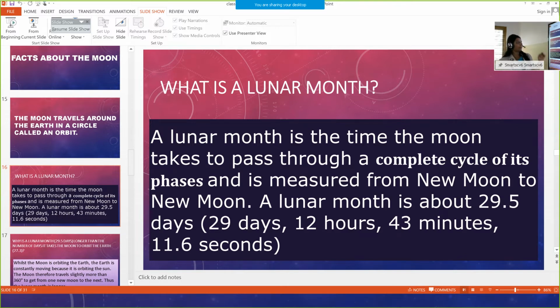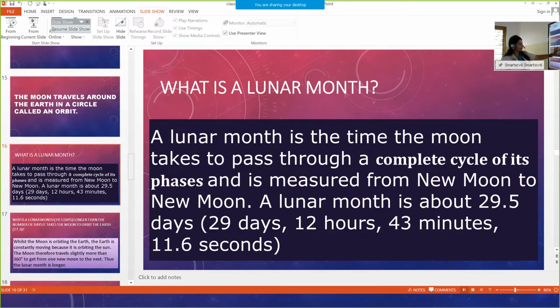So what is a lunar month? A lunar month is the time the moon takes to pass through a complete cycle of its phases and is measured from new moon to new moon. A lunar month is about 29.5 days, that is, it is split into days, hours, minutes and seconds. That is 29 days, 12 hours, 43 minutes and 11.6 seconds. Okay. What is a lunar month?